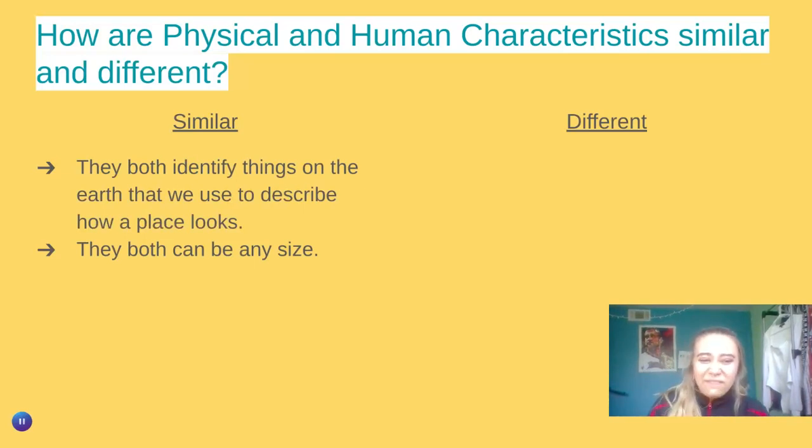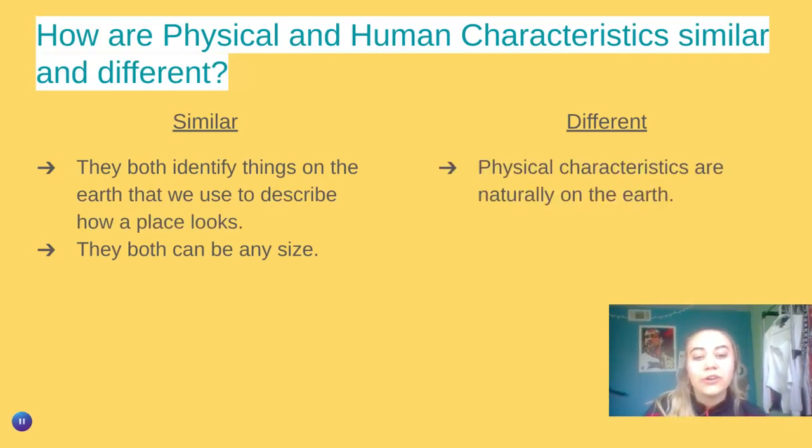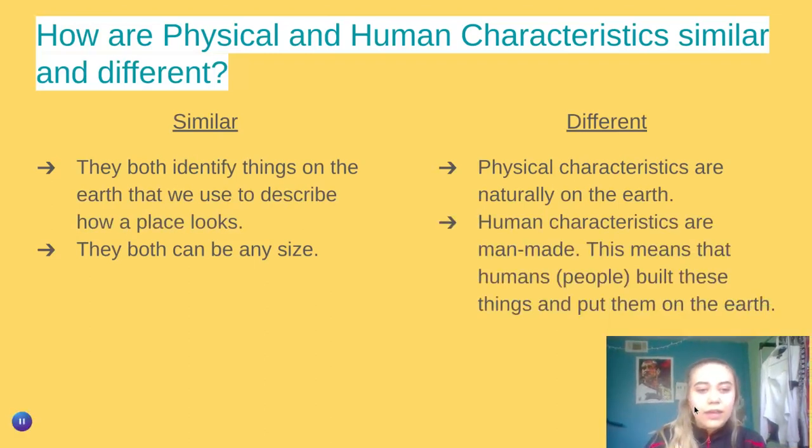How are these things different? So physical characteristics are naturally on the earth. They were physically already there. So humans had no involvement in the production, the creation, of these things. We can change them sometimes, but we did not create them. All right. And then human characteristics are man-made. And this means that humans, people, us, built these things and put them on earth. They were not there before we were.